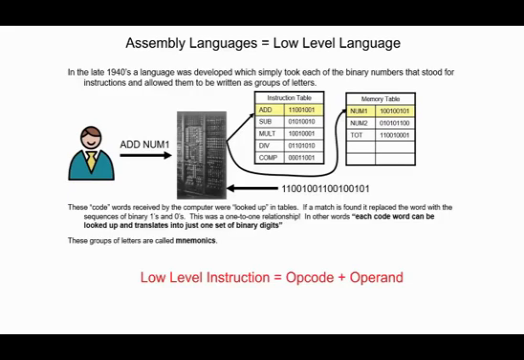Each type of processor has its own unique instruction set of low-level assembly codes available to it. This means an assembly language program written for one processor, say an ARM processor, will not work on an Intel or an AMD processor.